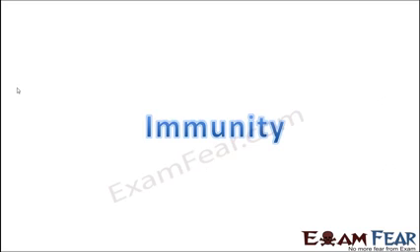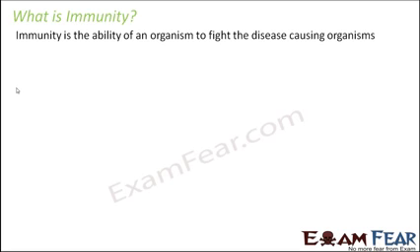Now we will talk about immunity. So let us see, what is immunity? Immunity is the ability of an organism to fight the disease causing organisms. By now we saw that there are a set of organisms which are capable of causing disease, and they are called pathogens. But inside our body we also have a mechanism which fights these disease causing organisms in order to protect our body. That is known as immunity, and this entire system of our body, which contains all the different organs which together fight infection, is called the immune system. So now we are going to talk about that.